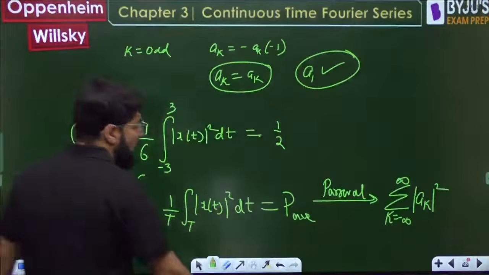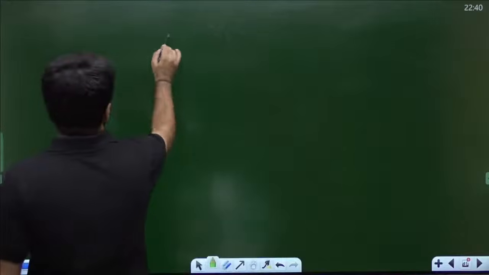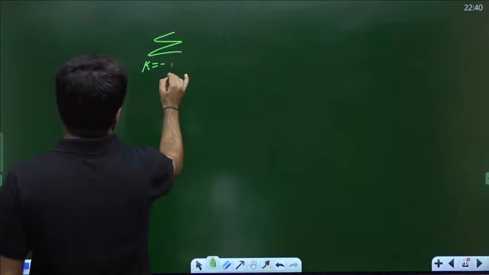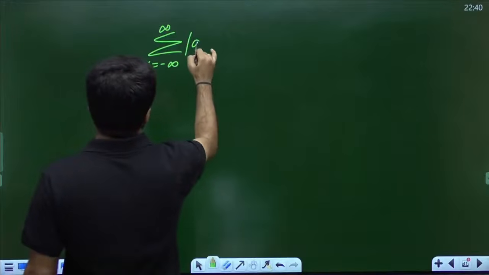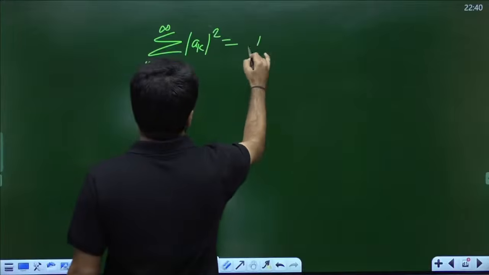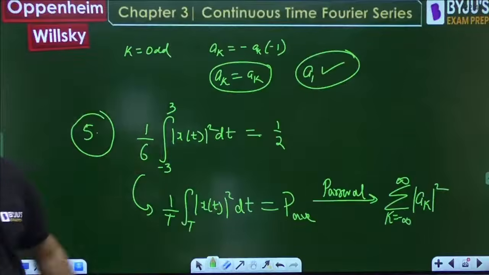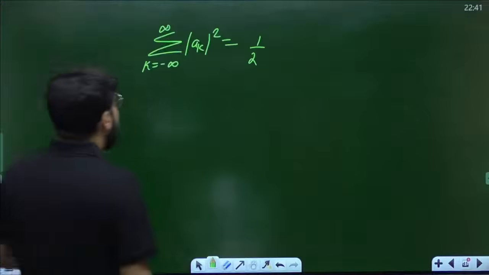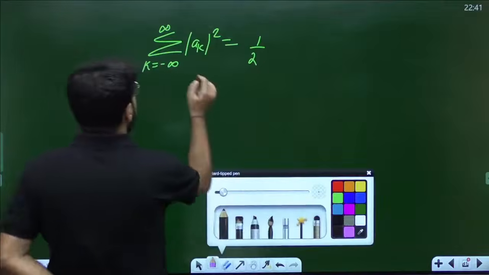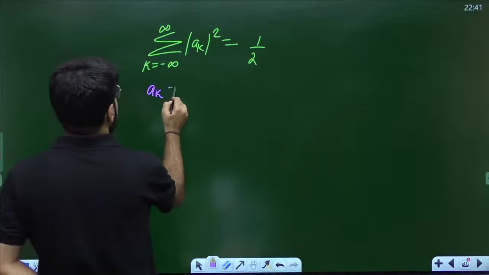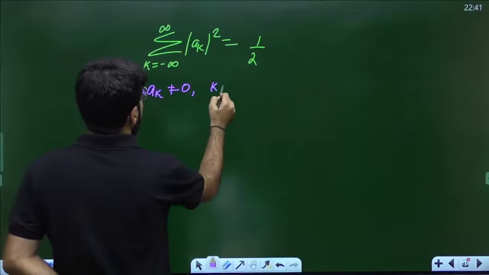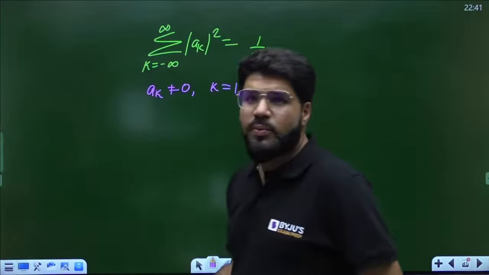Okay, for all values of k. That means summation k from minus infinity to infinity of mod ak square is 1 by 2. The right hand side is 1 by 2. Parseval's theorem. Now, the only possible value is, okay, ak is non-zero only for k equal to 1. Only k equal to 1 is left.